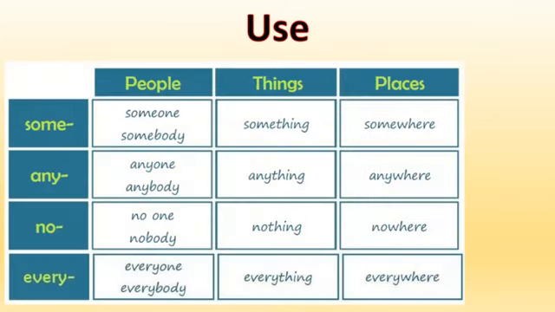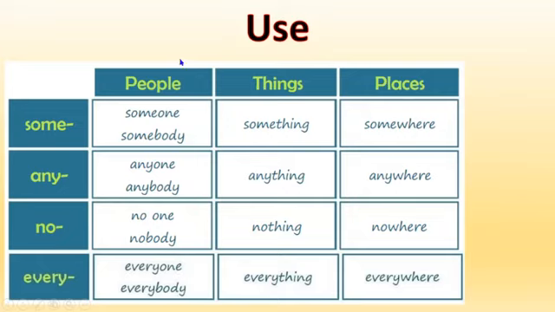Okay, now I want to check the use. We have a table here, and the idea is you need to remember what is the correct word for each thing. For example, if we are going to express something about a person or people, we have to use someone, somebody, anyone, anybody, no one, nobody, everyone, or everybody.